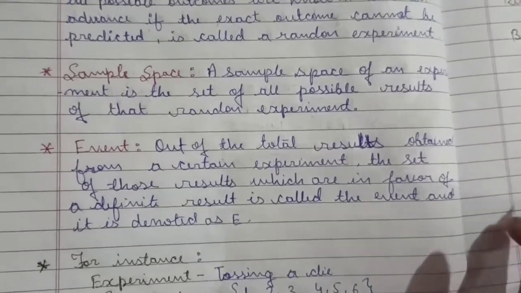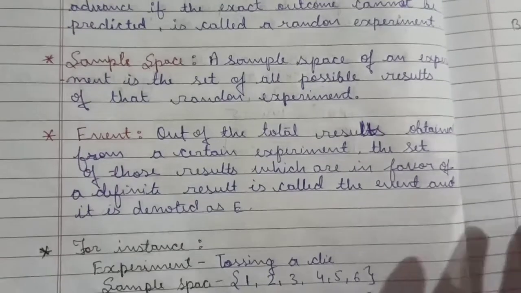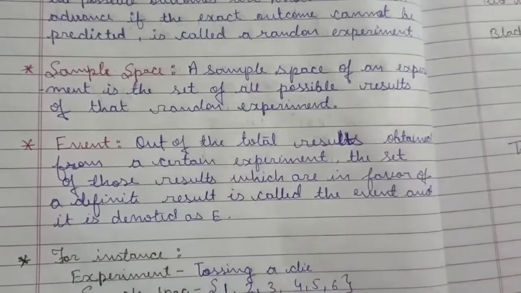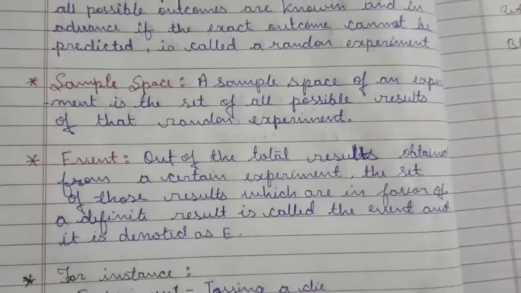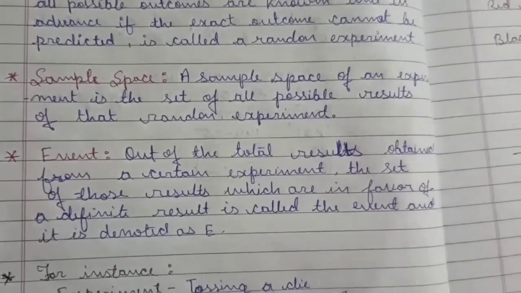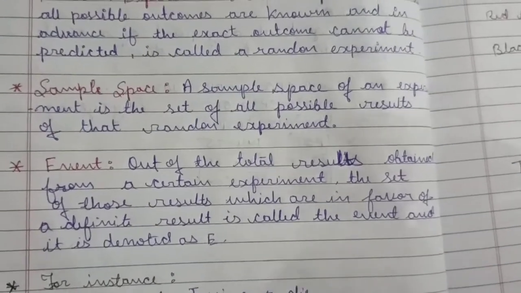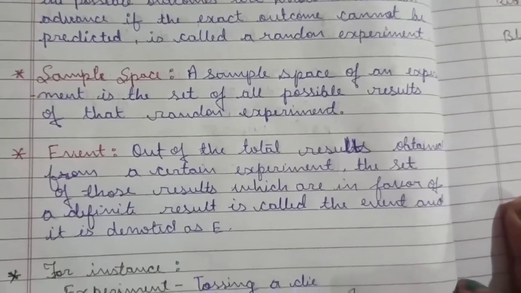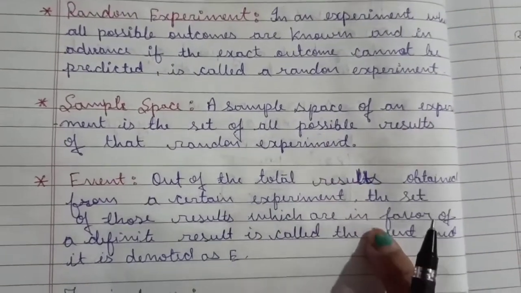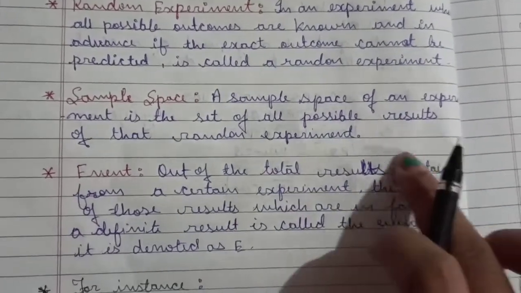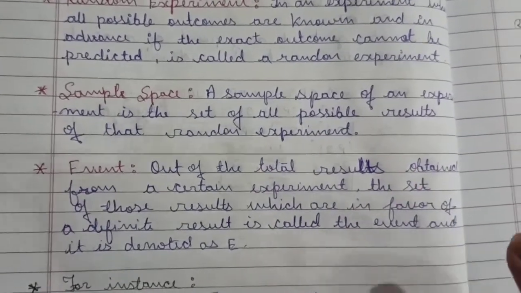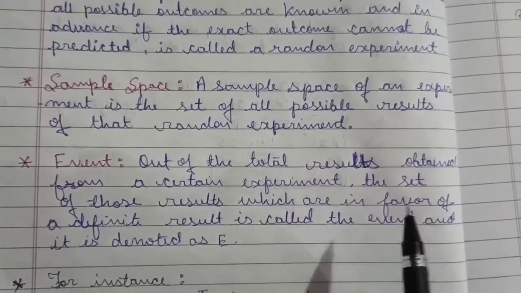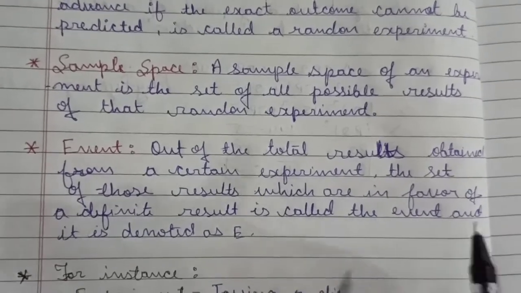But an event is a certain result of the experiment. If I say find the probability that the ball you pick out is red, then picking out a red ball is the event of this associated experiment.